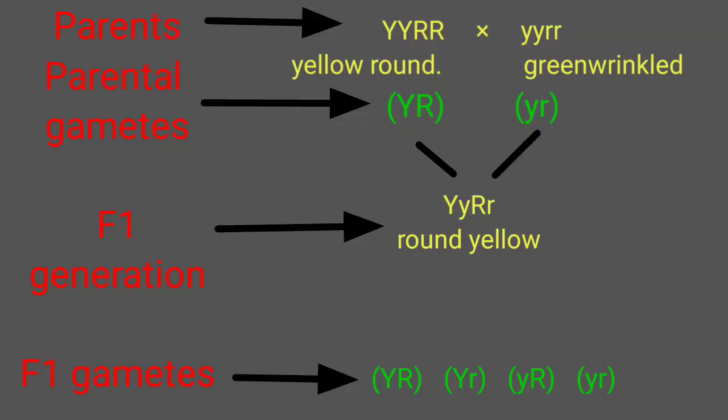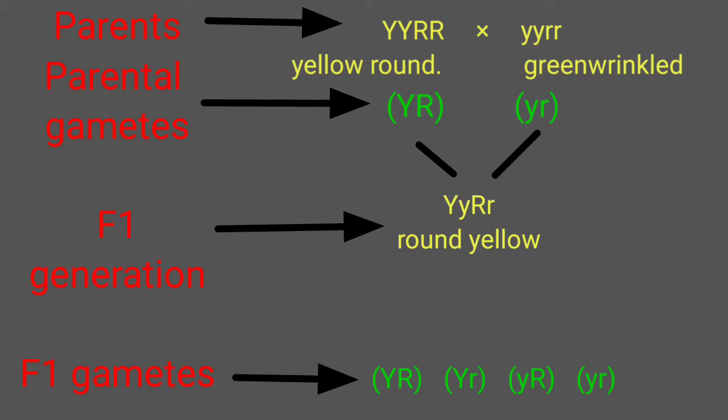In the dihybrid cross experiment, the pure breeding variety of pea plant was taken, and here the phenotypes are yellow and round seed. Yellow is the color of the cotyledon, and round is the shape of the seed. And green and wrinkled seeds: green is the color of the cotyledon, and wrinkled is the shape of the seed.